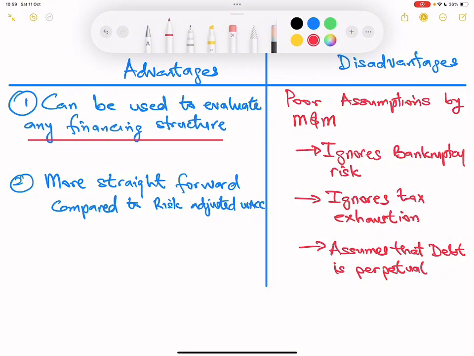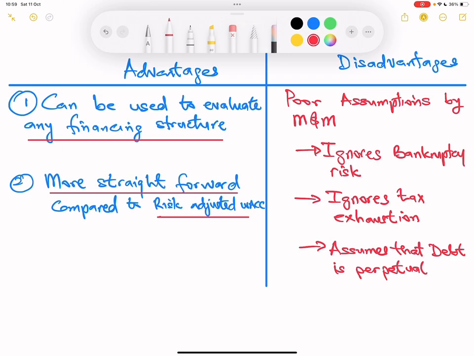Under the WACC, we have to weight the debt and equity based on the proportion. But here we don't have to do all of that. So whether it is 50-50, 70-30, 80-20, we don't care. It doesn't matter for the APV method. That saves us time, and that's why we also consider it to be more straightforward than the risk adjusted WACC. If you are in a different industry or you have a different financial structure, you have to start recalculating beta, recalculating cost of equity, recalculating WACC. For this method, you don't have to do that.